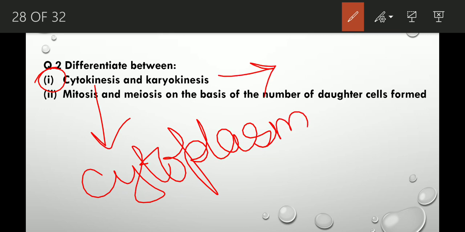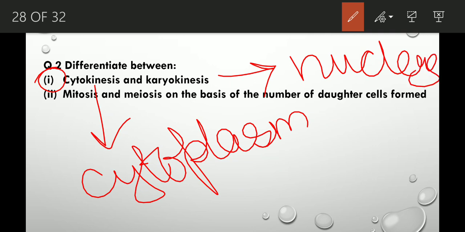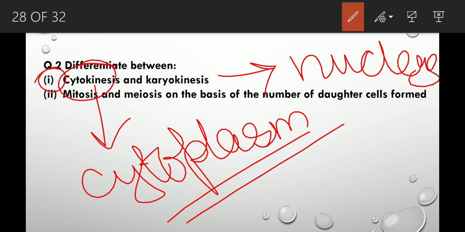And what is karyokinesis? Karyokinesis means all the nuclear changes that occur in the cell during the cell division, or in one word you can say it is the division of nucleus. Okay, so cytokinesis is the division of cytoplasm and karyokinesis is the division of nucleus. You can say that all the nuclear changes that occur in a cell during the cell division.